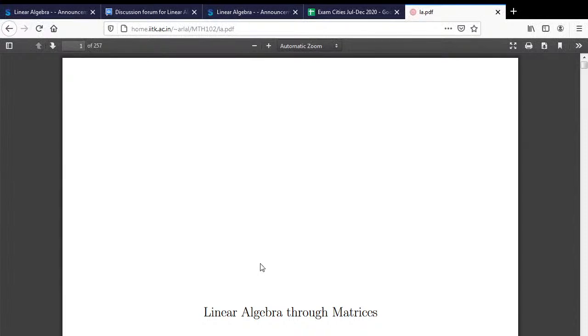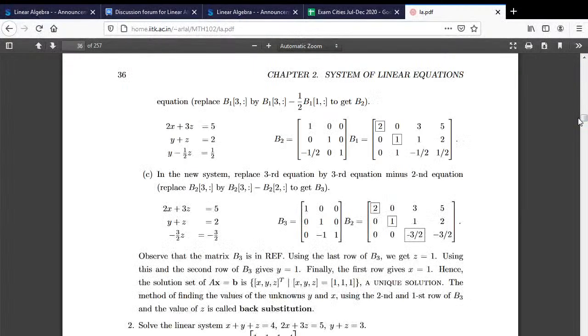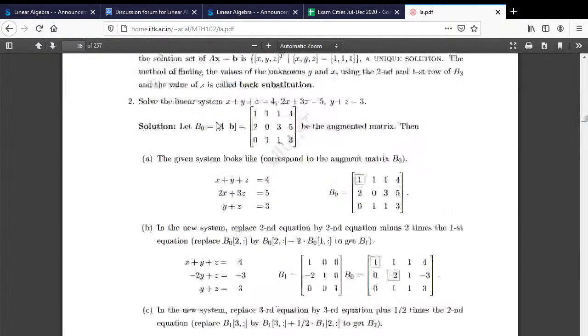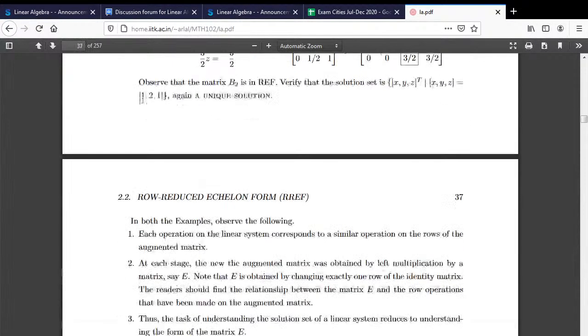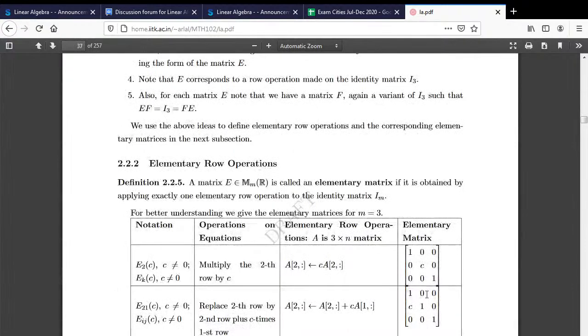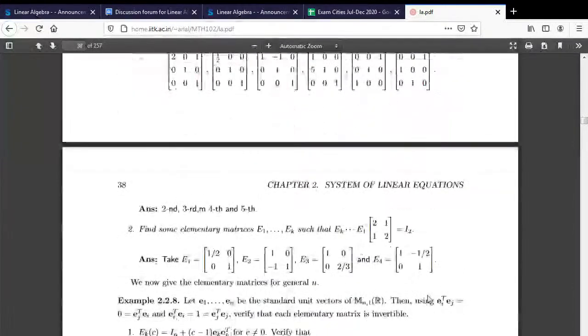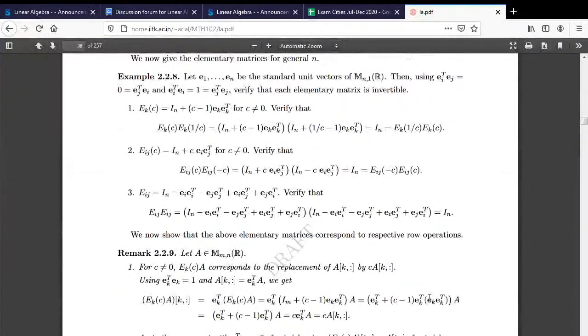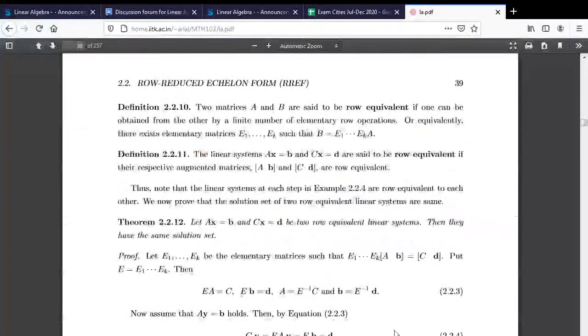Alright. So if you look at, for example, all these things about whatever I have done in the class, it's already there in these notes. This was the example which was taken in the class. These are the elementary matrices that you have here. Look at the questions here. Identity matrix and how do I get those things. And the proofs wherever I have left, those are also available here itself.